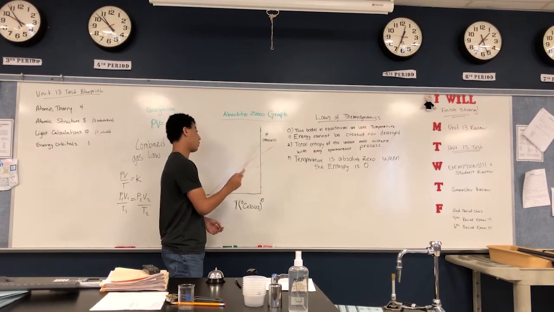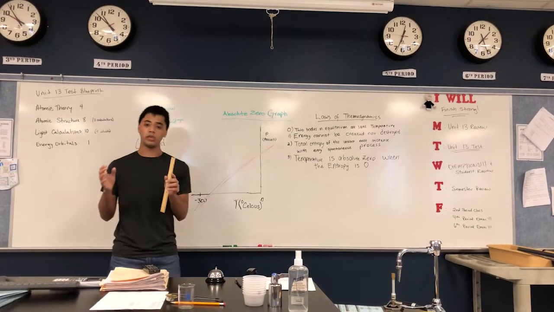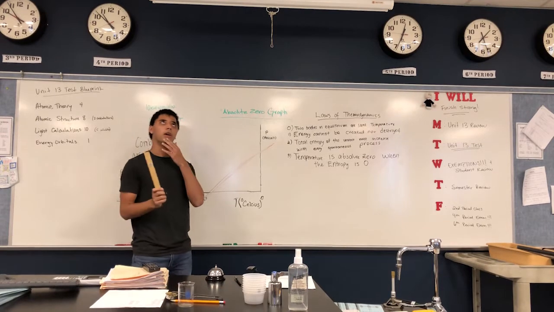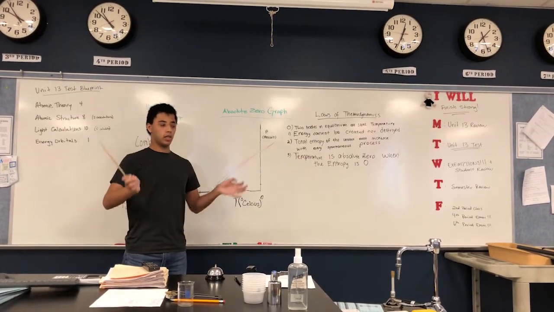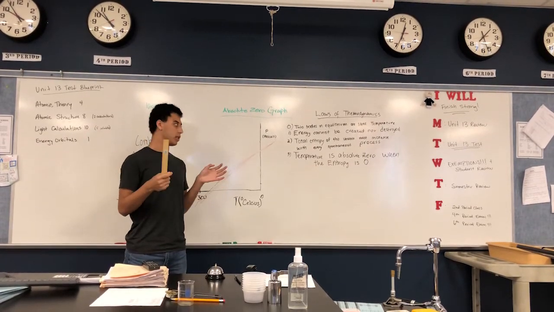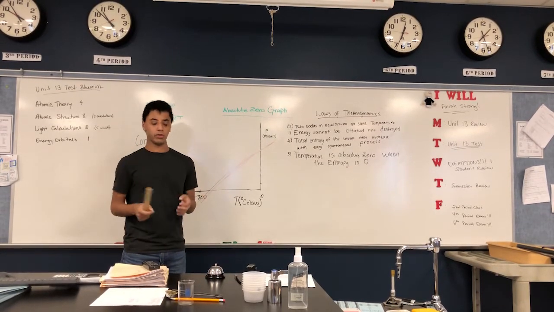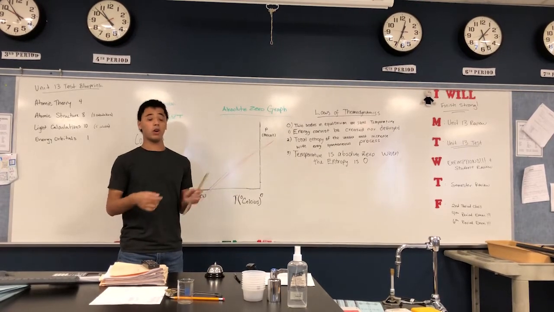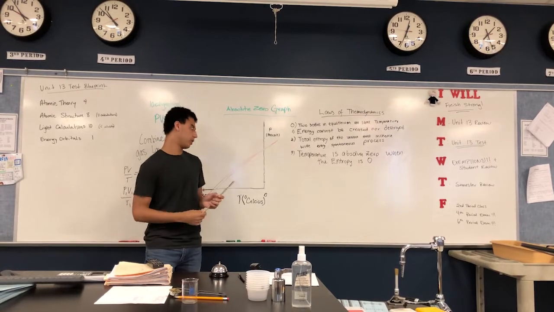Finally, there's the third law of thermodynamics, which states that temperature is absolute zero when entropy is zero. So all this means is that particles exist in space. If there's no randomness in the particles, that means that the particles are not moving, therefore they cannot have a temperature. Because as we know, temperature is just a representation of the particle's average kinetic energy.